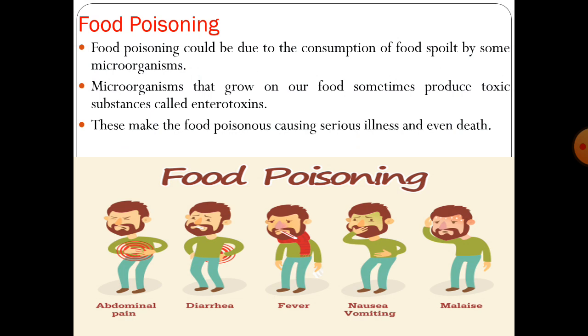If you see the images, you can see the symptoms of food poisoning: abdominal pain, diarrhea, fever, nausea, vomiting, and malaise. Malaise means uneasiness. If you are not feeling comfortable, then it is malaise. That's why we should avoid the food from large gatherings, and we should always eat healthy food which is covered properly and stored properly. We should not eat the open food from the roadside.